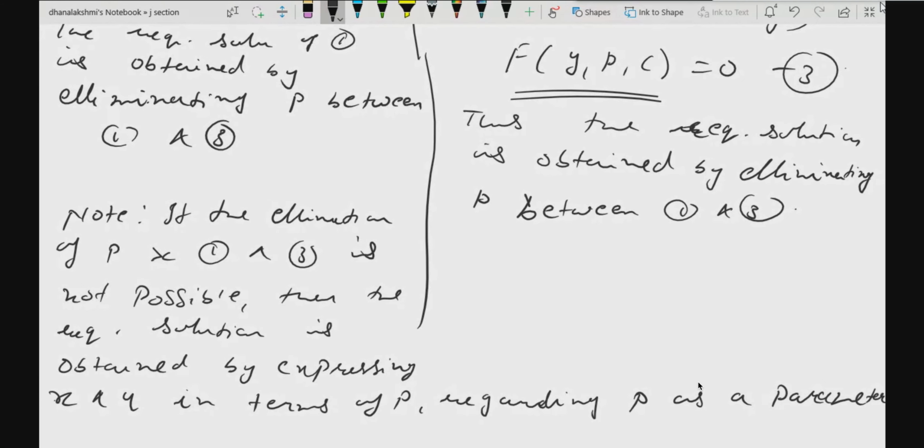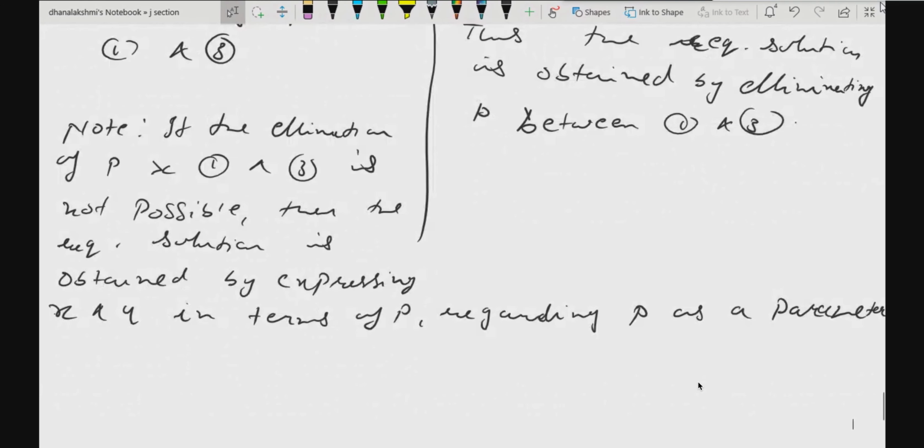This statement is for both types, equation solvable for x as well as for y. That means when you are not able to eliminate p between 1 and 3, what you need to do is express both x and y in terms of p itself. There you will regard p as a parameter.